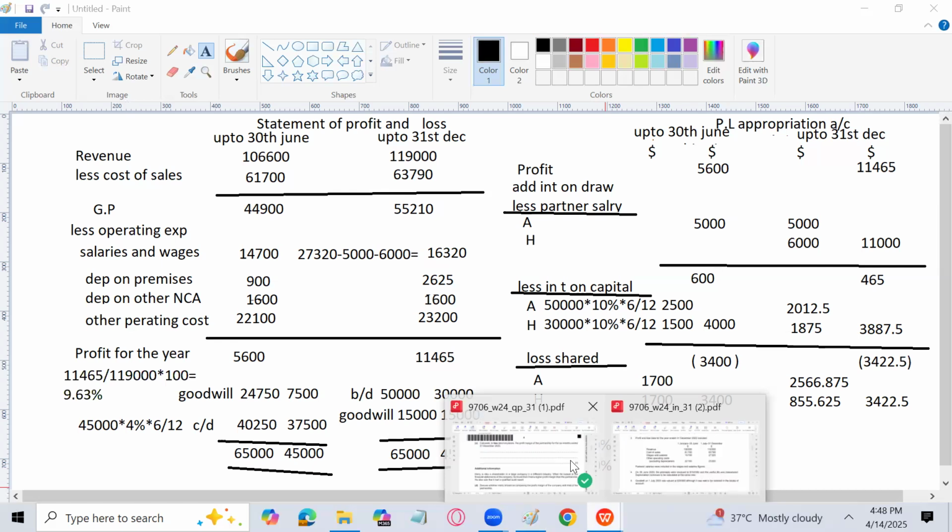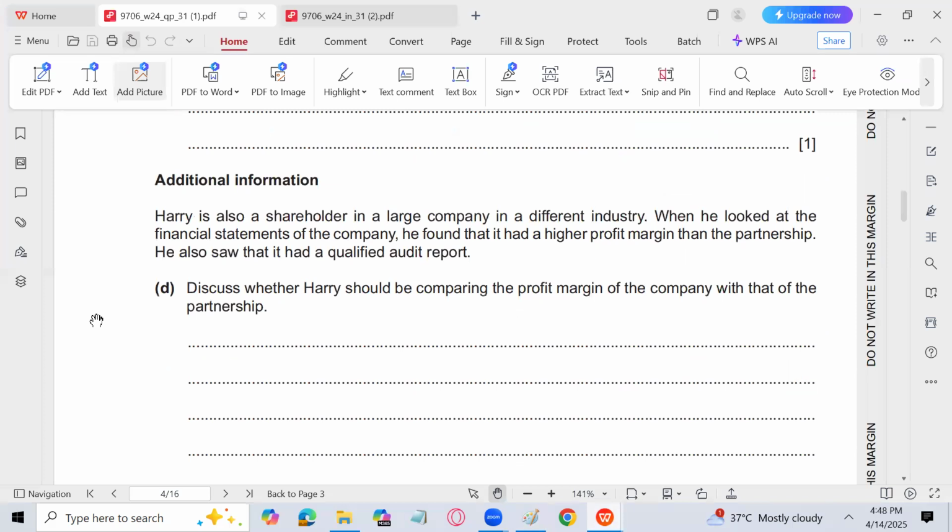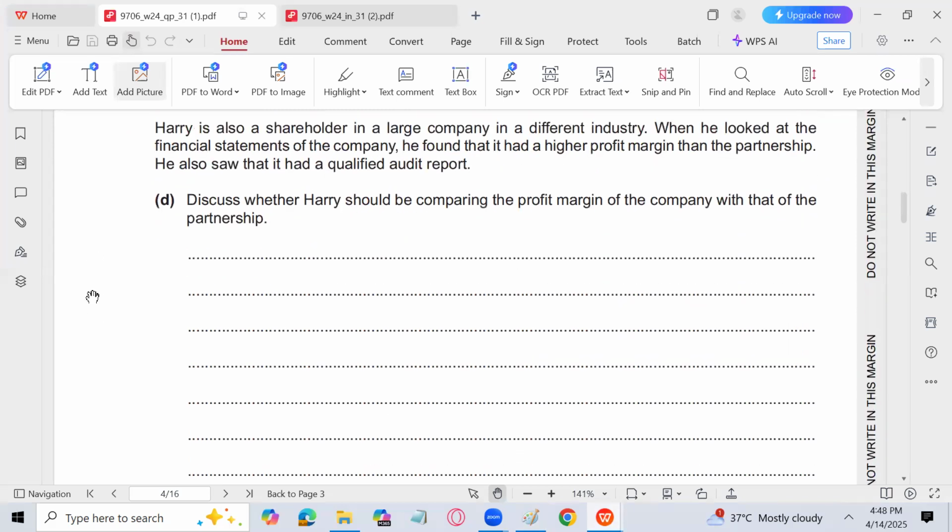Harry is also a shareholder in a large company in a different industry. When he looked at the financial statement of the company, he found that it had a higher profit margin than the partnership. He also saw that it had a qualified audit report. Discuss whether Harry should be comparing the profit margin of the company with that of the partnership.